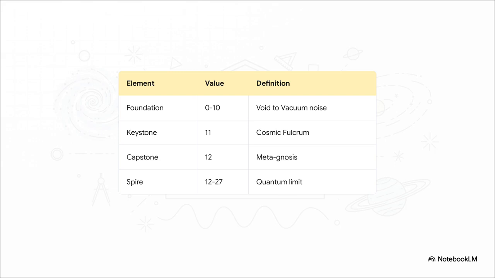Our formal proof defines four fundamental cosmic architectural elements. Down at the base, we have the foundation, stretching from numerical values 0 to 10. This represents the absolute base of physical reality, scaling all the way from a complete void state right up to what physicists call the vacuum noise limit. Right above that foundation, assigned the exact numerical value of 11, is the keystone, also known here as the cosmic fulcrum. Sitting directly above the keystone is the capstone at value 12, representing a state of meta-Gnosis, which essentially completes the transcendent arch. Finally, reaching upwards from 12 all the way to 27 is the spire, pushing out to the ultimate quantum noise limit. It's literally the mathematical blueprint of the cosmos, laid out like a construction schematic.